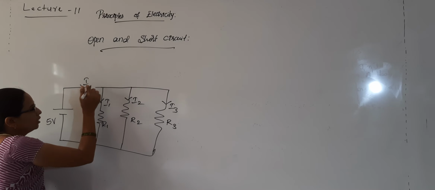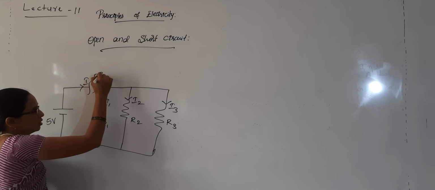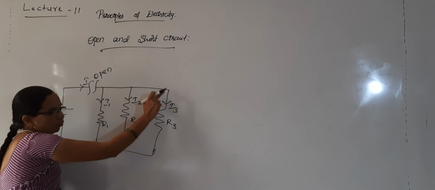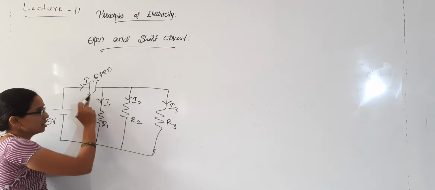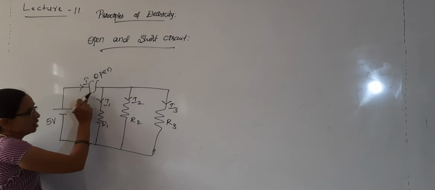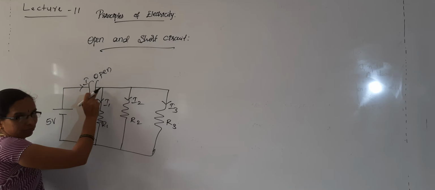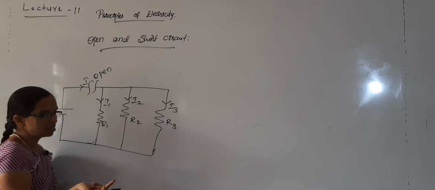If an open occurs here, what happens? There is no current flow through any of the branches because the open circuit has occurred in the main branch itself, in the main line itself the open has occurred.